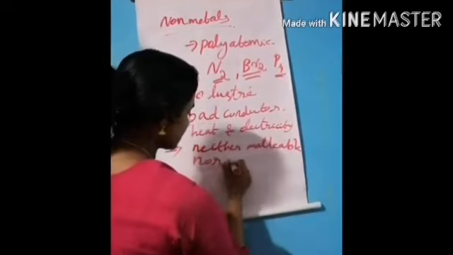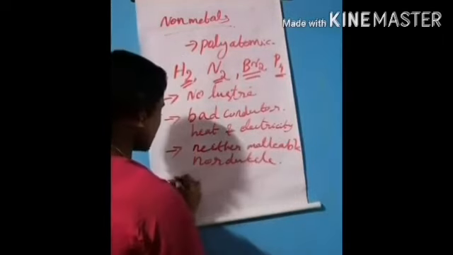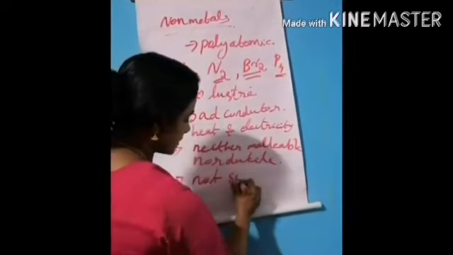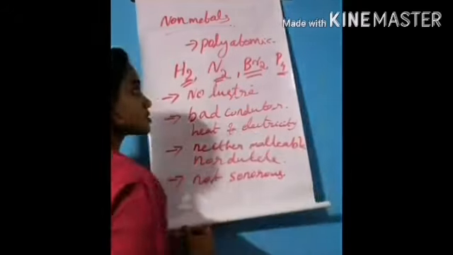They are neither malleable nor ductile, and they are not sonorous.